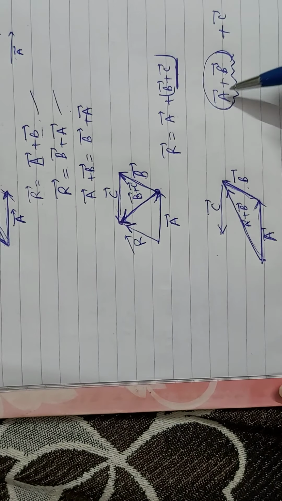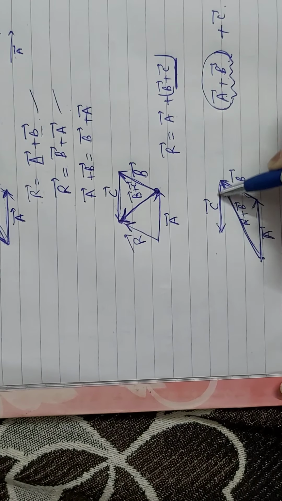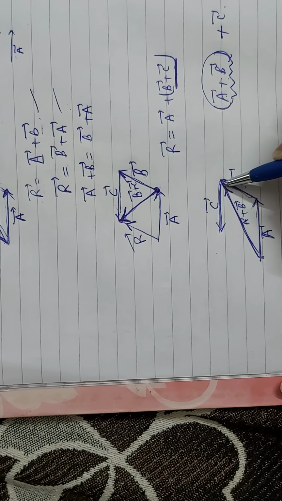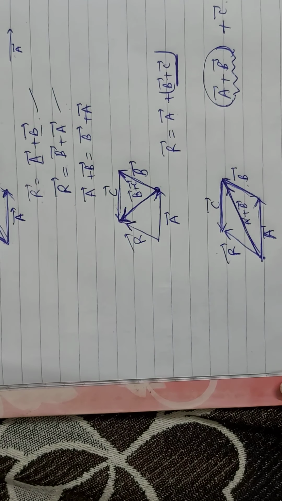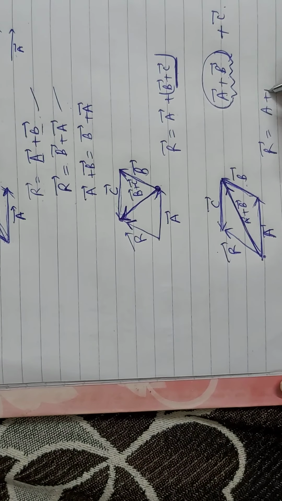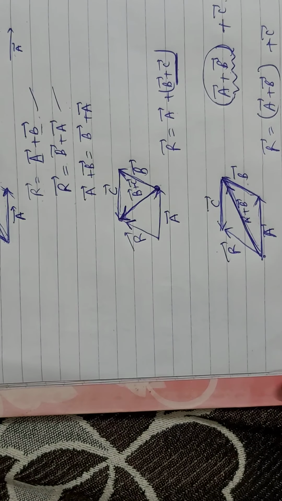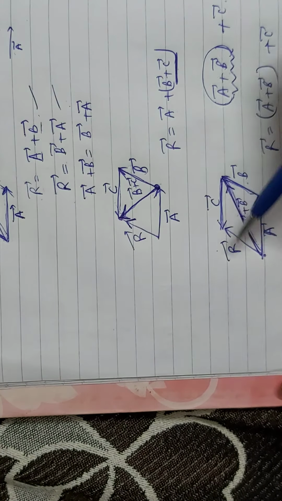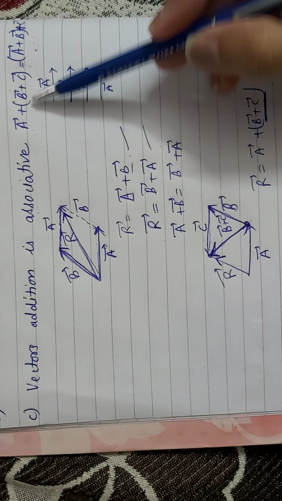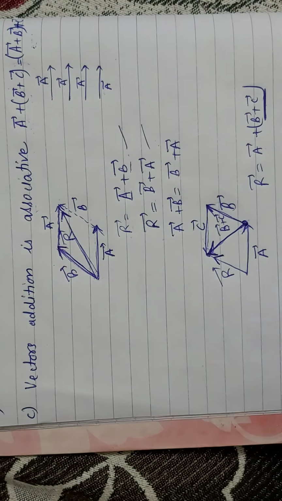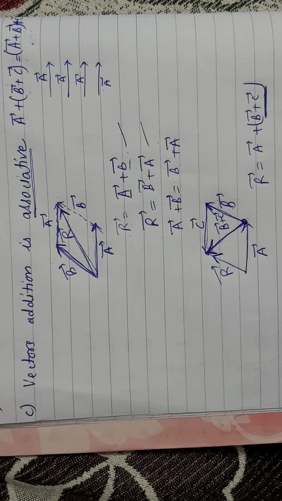Now we are going to add this sum with C. This is the sum A plus B, then C. Again the order is the same. We are moving from here to here, then here to here. Then the resultant will be given in the opposite direction. This is R. So R is equal to A plus B plus C. This vector represents the sum A plus B. Again match the two diagrams. The R vector's magnitude as well as its direction is the same in both cases. So this equation is valid diagrammatically also, and this property is known as vector addition being associative.